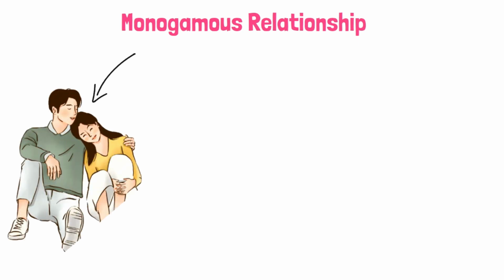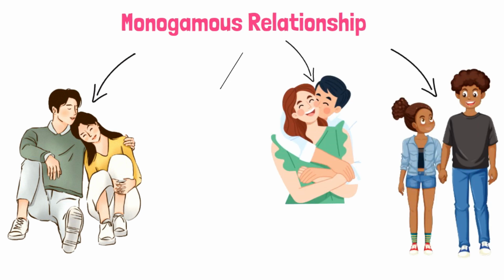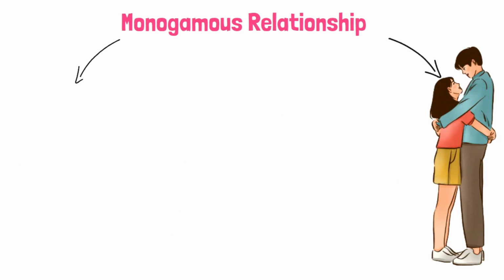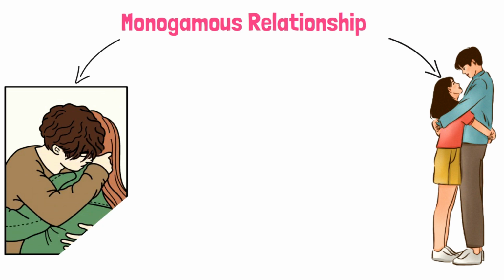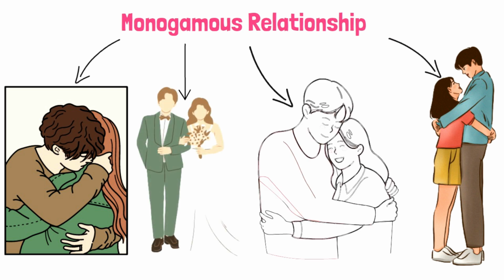Monogamous relationship. A monogamous relationship is the most traditional and widely recognized form of romantic partnership. It involves two individuals who are solely committed to each other emotionally, romantically, and sexually. They make a mutual agreement to be faithful and not engage in romantic or sexual relations with anyone else outside of their relationship. Monogamous relationships are often associated with traditional marriage, but they can also exist in long-term committed partnerships without legal marriage.